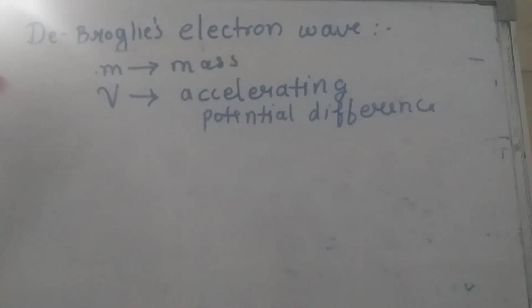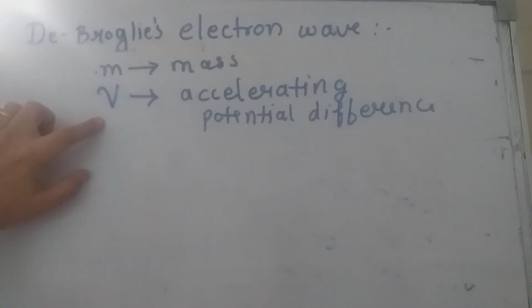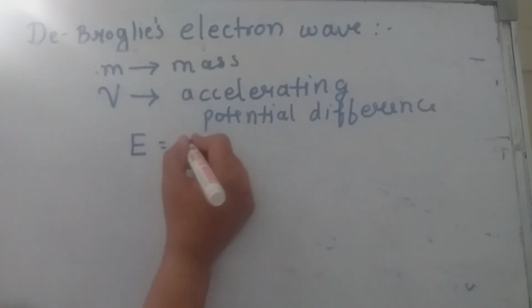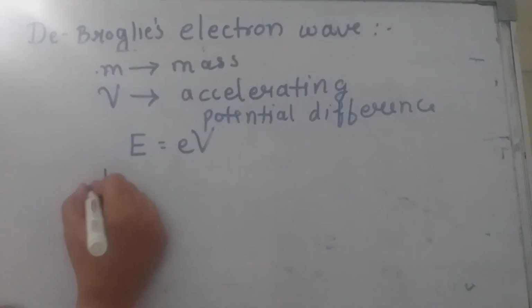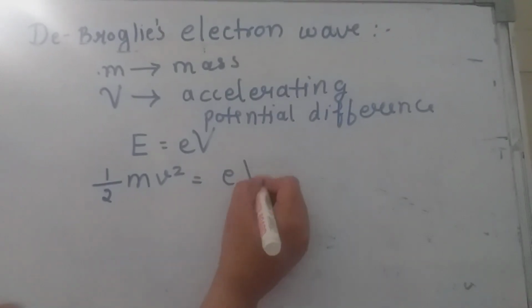If I consider an electron of mass m accelerated by a potential difference of V volt, then its kinetic energy is given as E is equal to eV. Therefore, I can write this as half mv square is equal to eV.